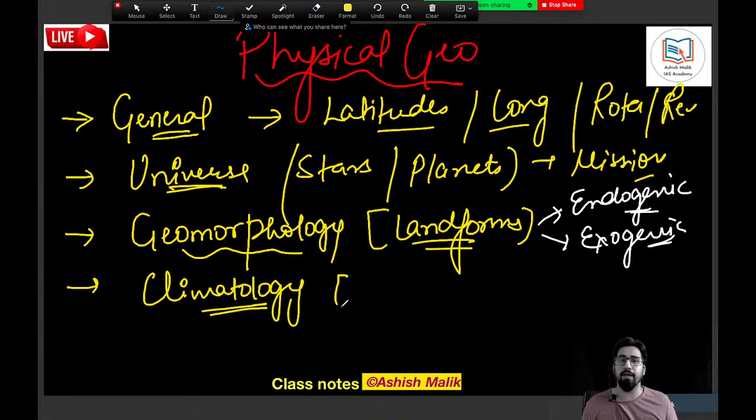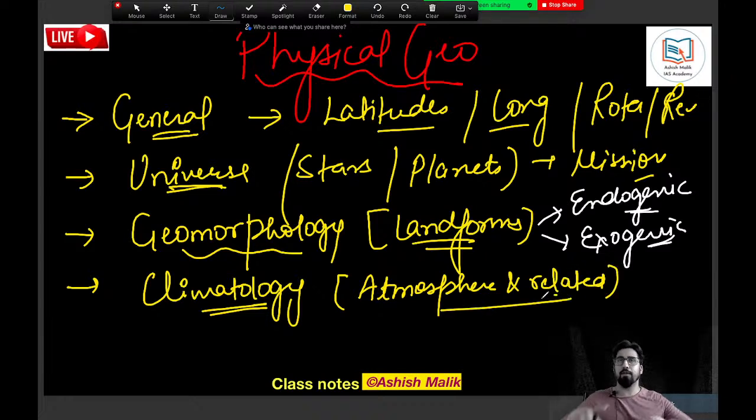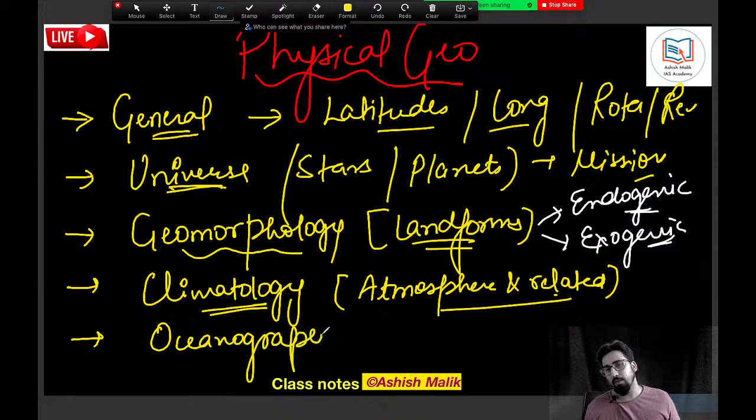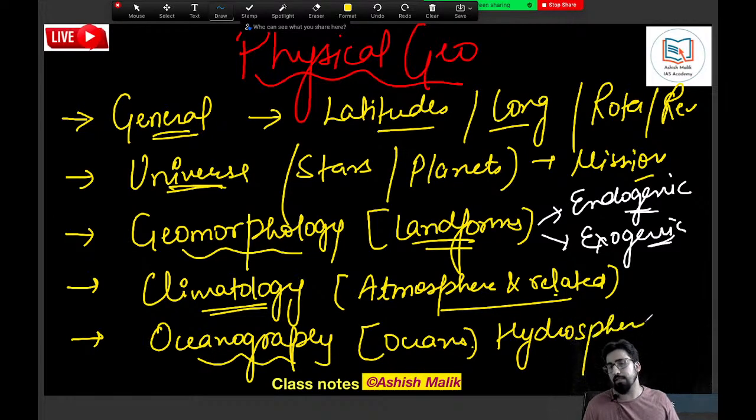Then we have another domain, climatology, where we'll be discussing everything related to the atmosphere and related aspects: the entire atmosphere, its formation, structure, composition, atmospheric temperature, atmospheric pressure, cyclones, everything. And the last domain we have is oceanography, which is basically related to the world oceans and the hydrosphere. In this, we'll discuss all the physical features of the ocean. We'll try to understand the temperature, the salinity problems, the coral reefs, the biodiversity, and everything will be covered.